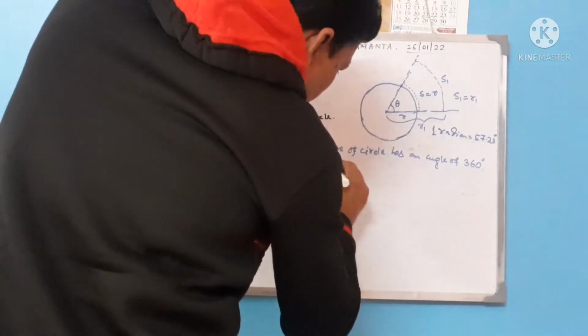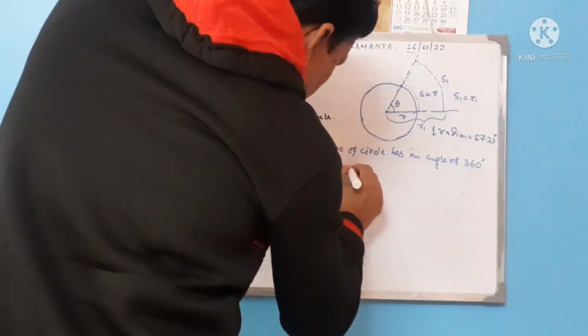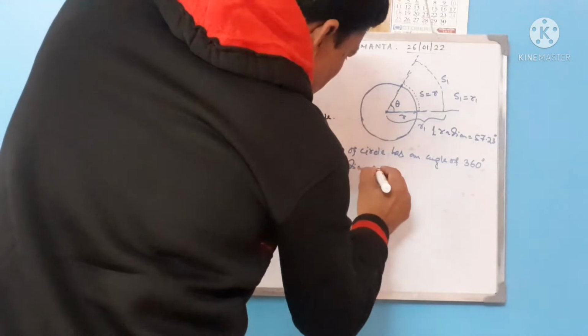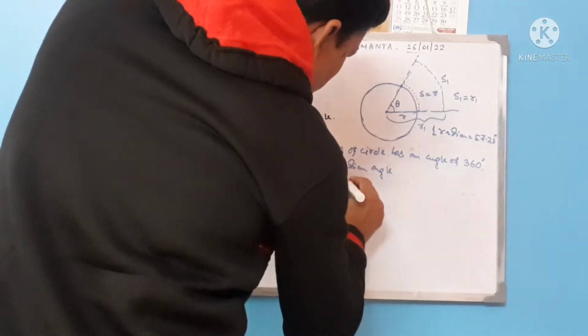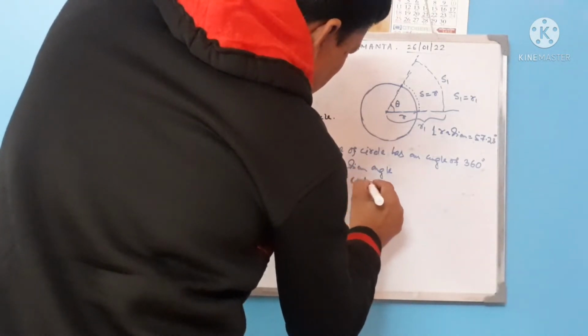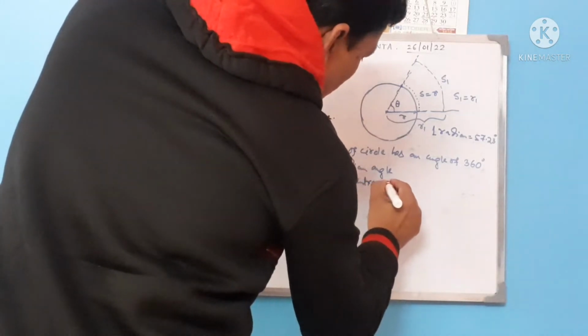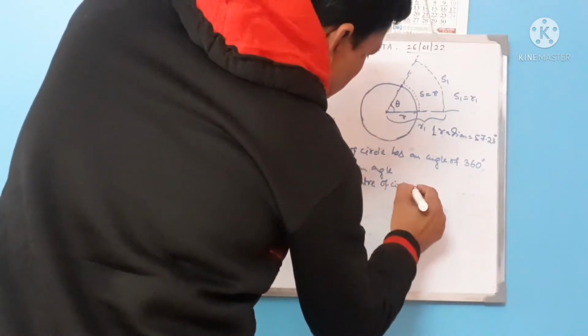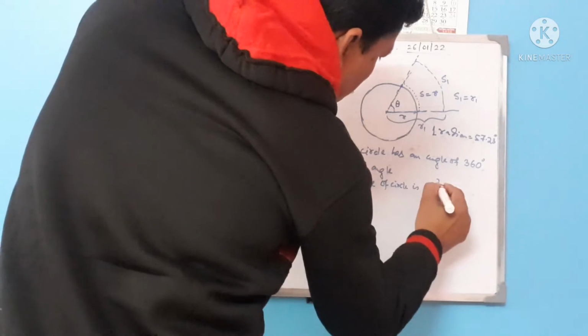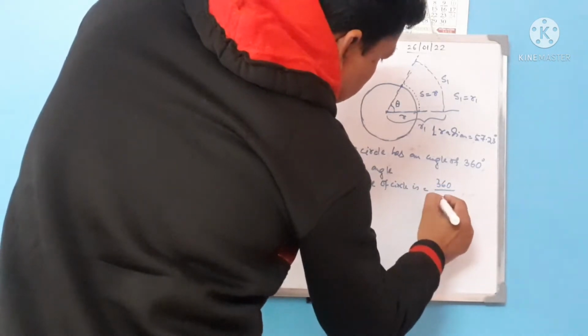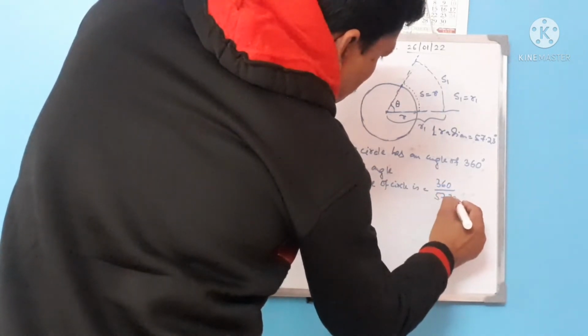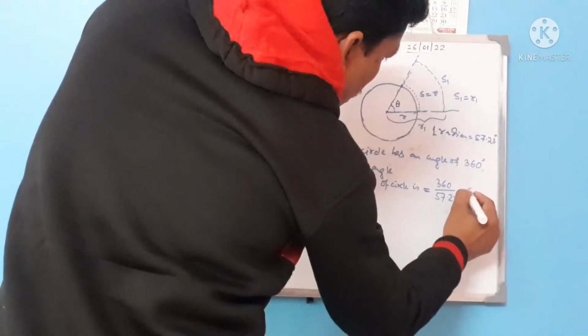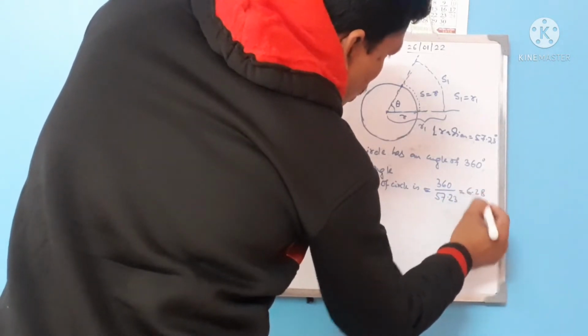So how much is that in radian? The angle at the center of a circle is equal to 360 by 57.23, equal to 6.28 radian,